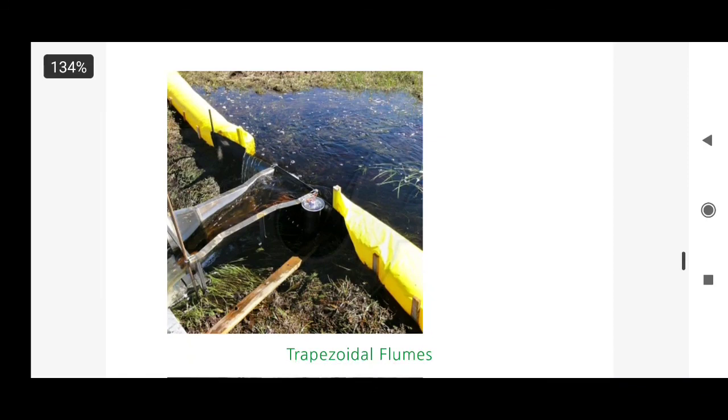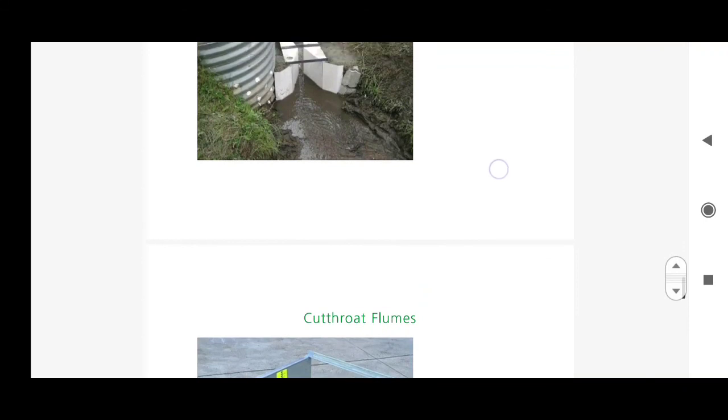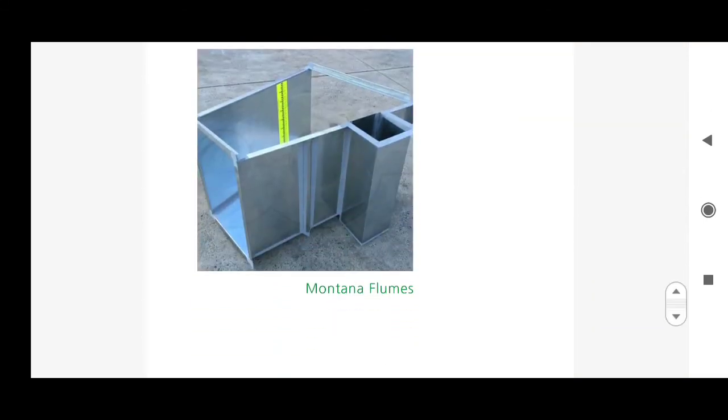This is the inlet section in the left of the picture. Then there is a throat section, and then there is the discharge section to reduce the velocity that has been super accelerated, right? So these are trapezoidal flumes, and these are cut throat flumes, and these are Montana flumes.